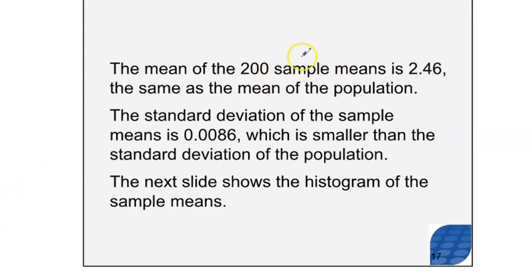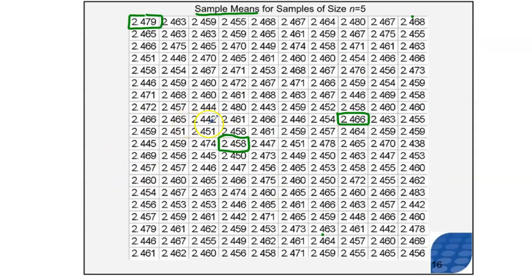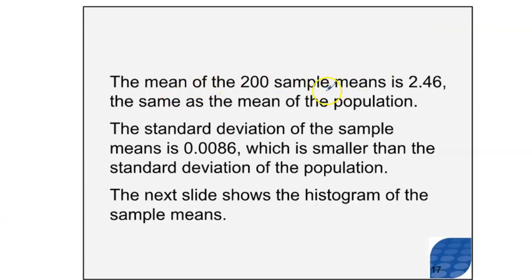Now the mean of the 200 sample means, in other words, we took all of these values and we added them up and we divided by 200 because these are all sample means. And we say, okay, now let's find the average of the sample means, or the mean of the sample means. The mean of those 200 sample means is 2.46, which is the same thing as the mean of the population.